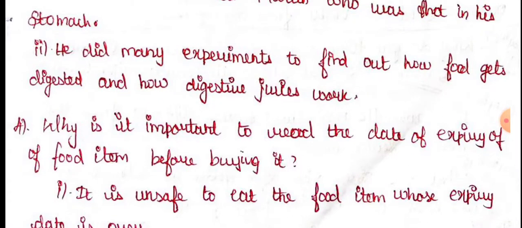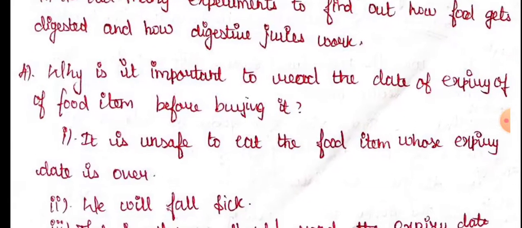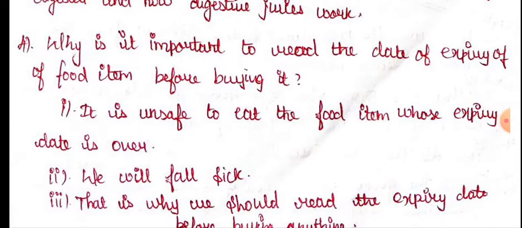Next, fourth question. Why is it important to read the date of expiry of a food item before buying it? When we go to the shop, we have to look at the manufacturing date and expiry date. It's very important for our health. So we will see why it's important. It is unsafe to eat a food item whose expiry date is over. If the expiry date is over, we should not eat it. It is not good for our health. If we eat it, we will fall sick. That is why we should read the expiry date before buying food items. Okay.